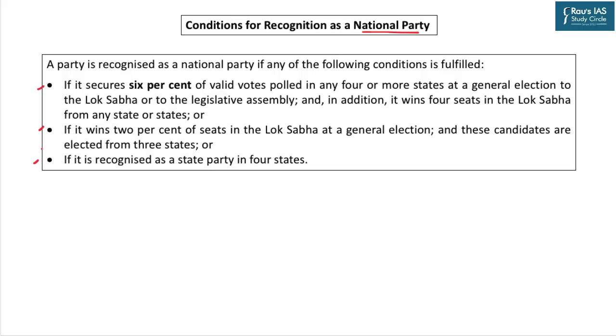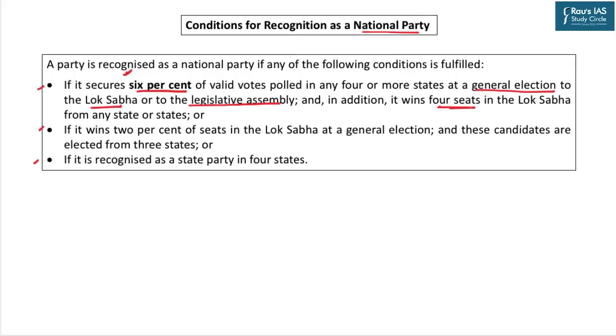See, the first criteria in terms of percentage of votes is this. If the party secures 6% of valid votes polled in any 4 or more states at a general election to the Lok Sabha or to the Legislative Assembly, and in addition to this, it wins 4 seats in the Lok Sabha from any one state or more than one state. So 6% of valid votes in the state assembly election or the general election to the Lok Sabha, and apart from the 6% votes, it must also have 4 seats in Lok Sabha.